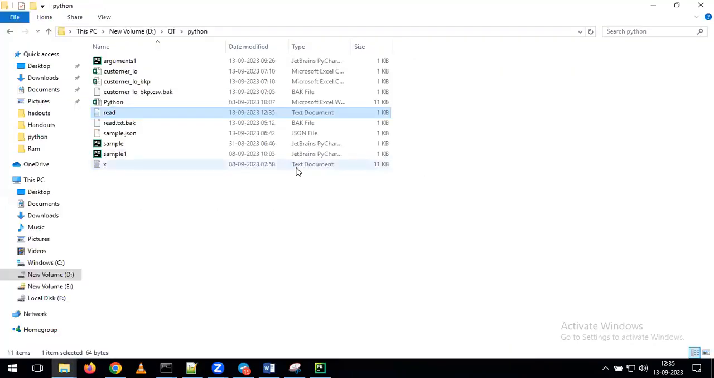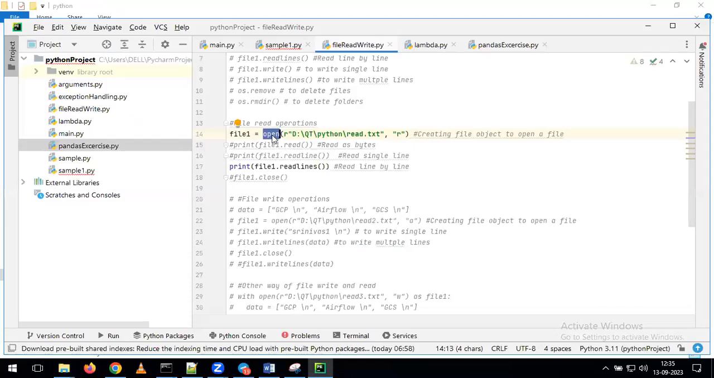Now I am reading all those data by using the function called open. With the help of open, what will happen? It is just going to open the file. After opening the file, what is my requirement? I want to read the data, but here my requirement is to read all the lines of the file. So which function do we have to use? We need to use the function called read lines. Whenever you want to read all the lines, we have to use the function called read lines.